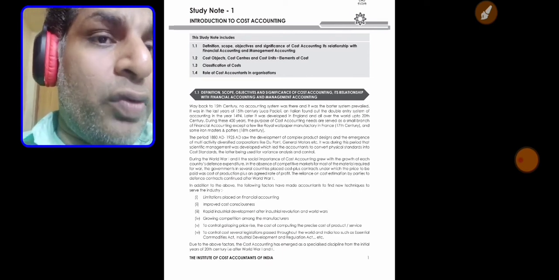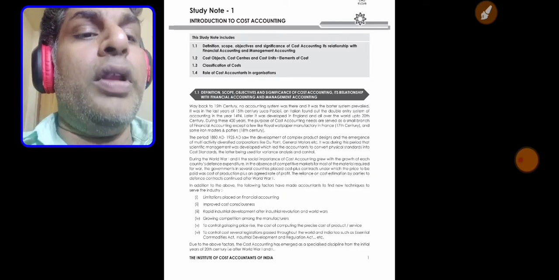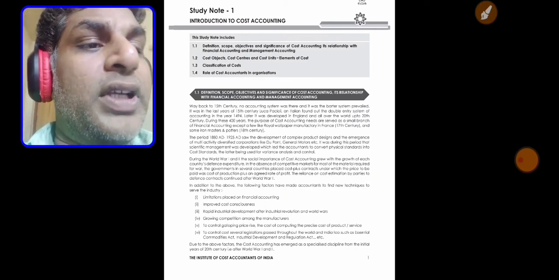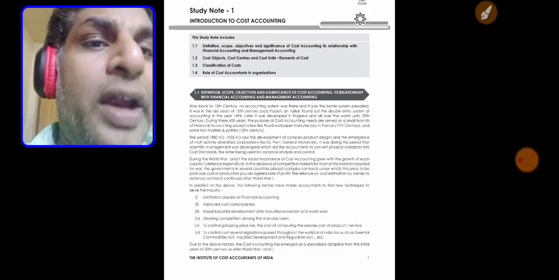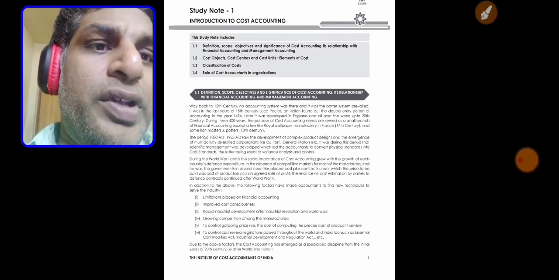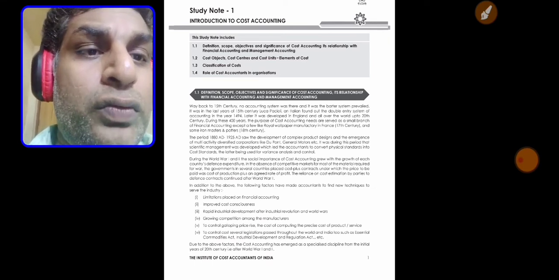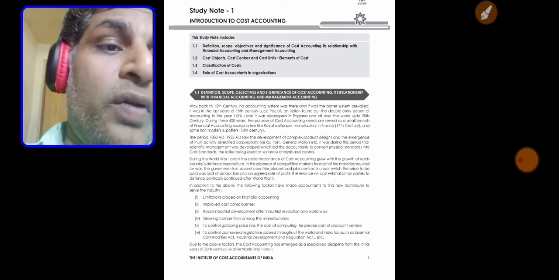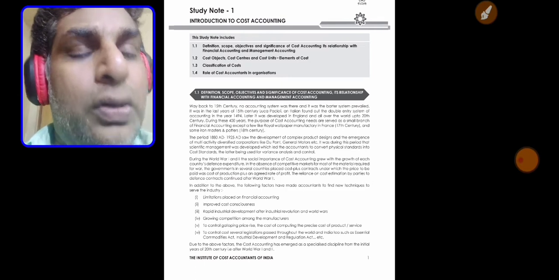So the governments decided to make cost plus contracts to control the cost, which let the price paid be the cost of production plus an agreed rate of profit. The reliance on cost estimation by the parties for defense contracts continued after World War II. So this is the evolution of cost accounting.